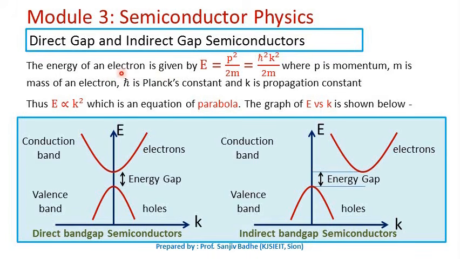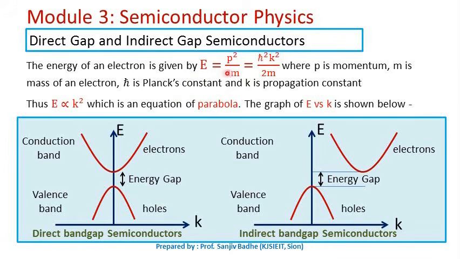From quantum mechanics, we know that an electron can be represented by a wave having wavelength lambda equal to h upon p, and the energy of the electron can be given by p square by 2m, that can be written as h bar square k square by 2m, where h bar is Planck's constant and p is the momentum of the electron. So momentum is equal to h bar k in quantum mechanics. So p square by 2m can be written as h bar square k square by 2m. H bar is Planck's constant, k is the propagation constant.